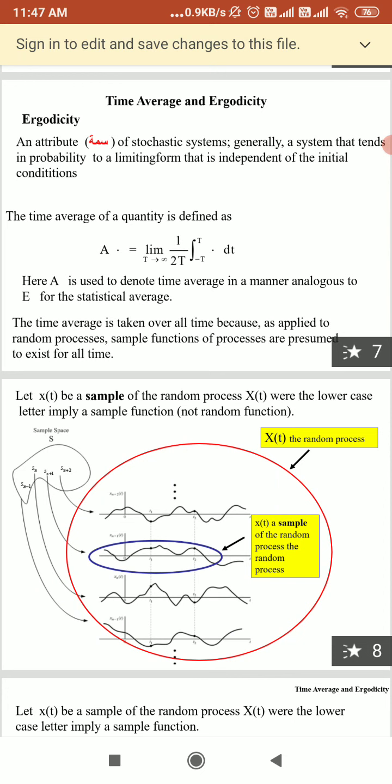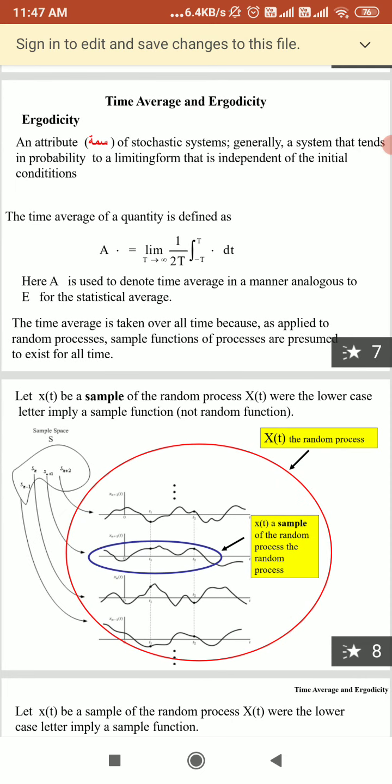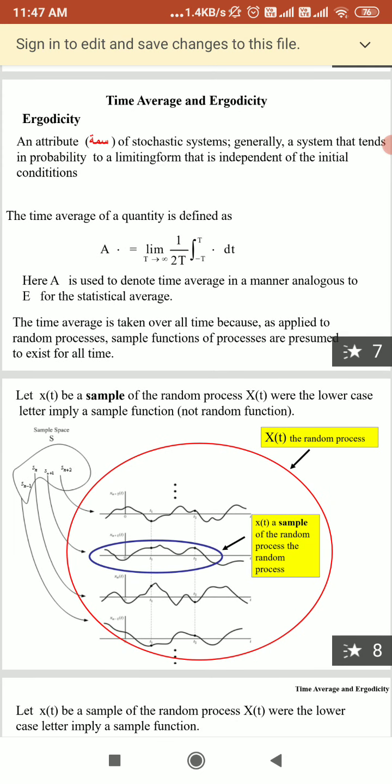A reasonable assumption in the analysis of most communication signals is that random waveforms are ergodic in the mean and in the autocorrelation.